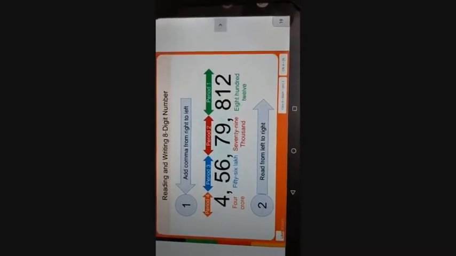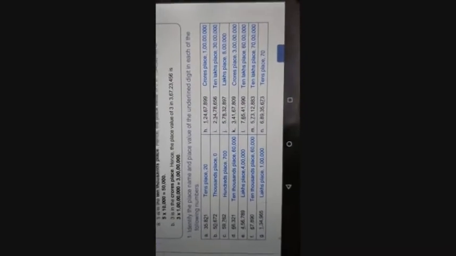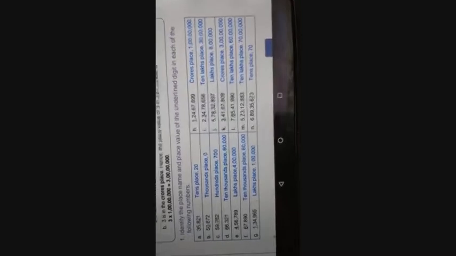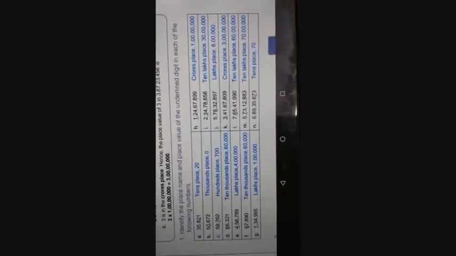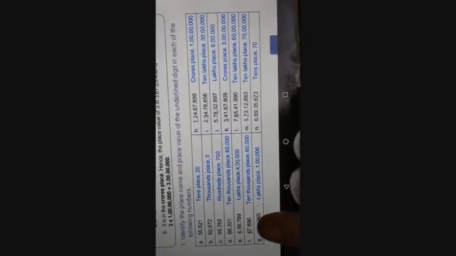Now quickly we revise something. In worksheet number 1, identify the place names and place values of the underlined digit in each of the following numbers. Yesterday we completed A, B, C, D, correct? Now we'll start from E.